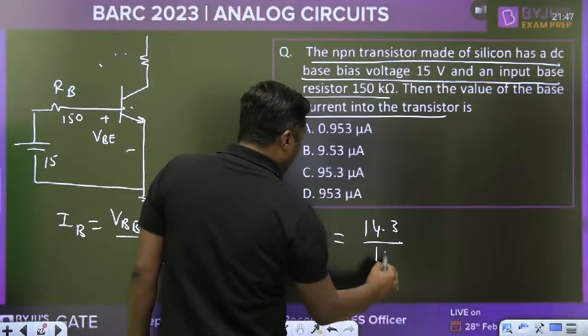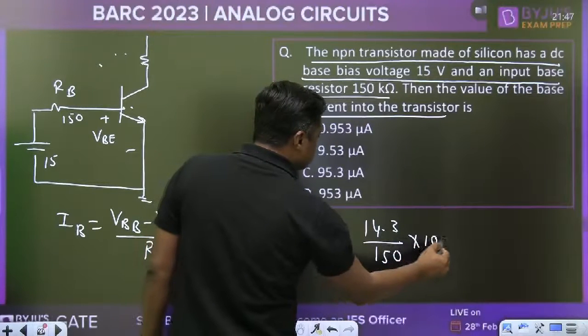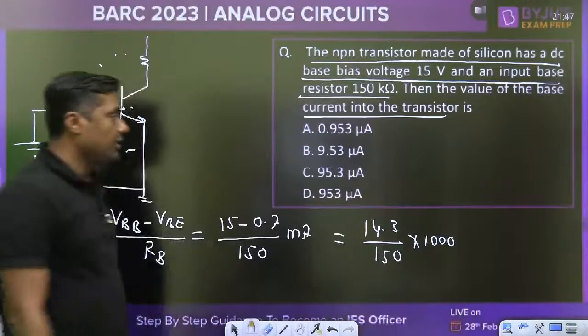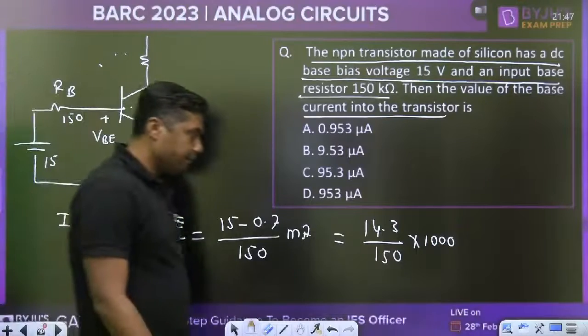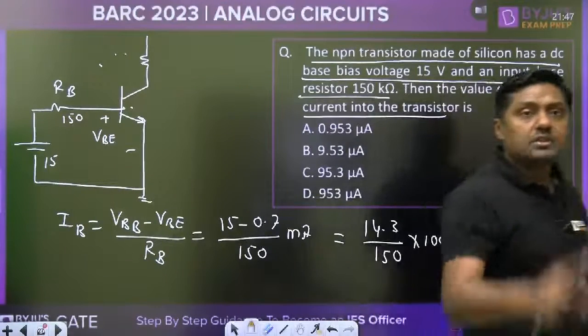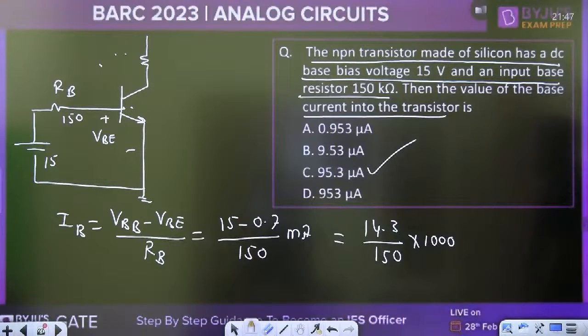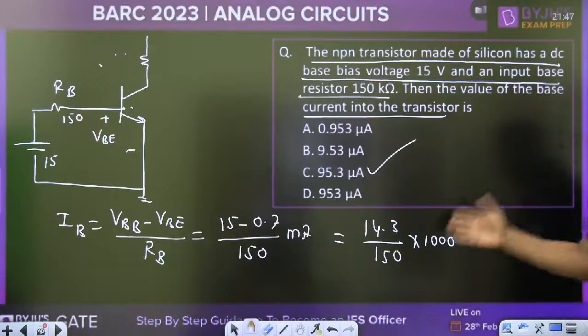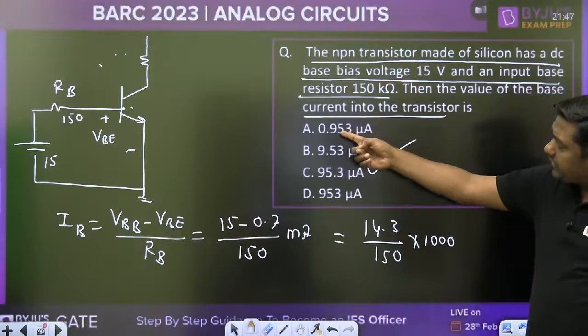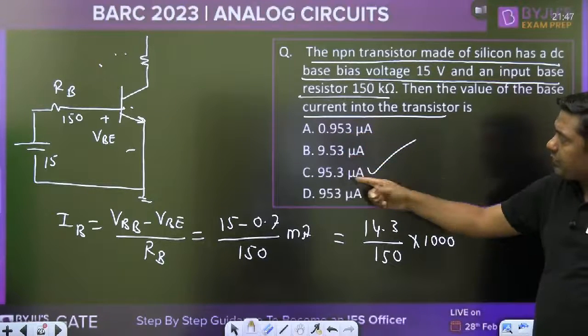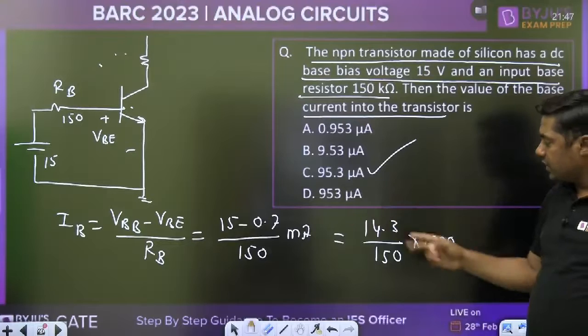14.3 divided by 150 into 1000. Okay. Which answer? C. So please check the answer. No need to find. Simply the data is same: 0.953, 9.53, 95.3, 0.953. So use your value.